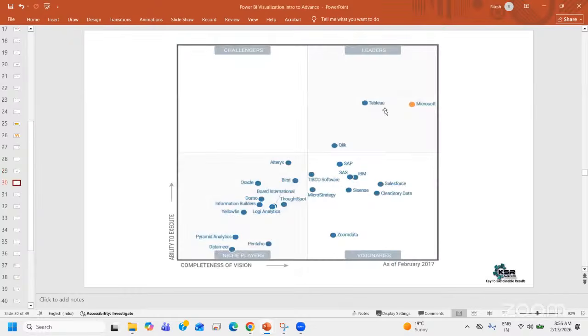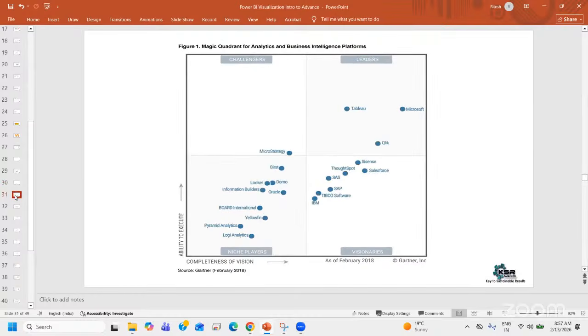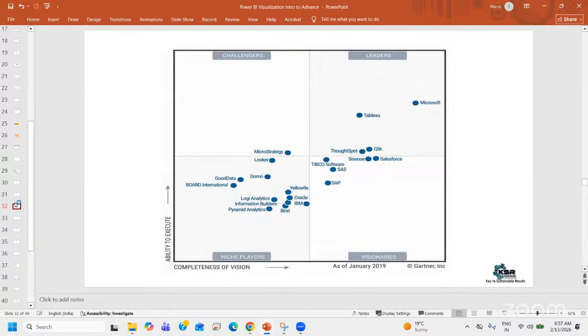You see, in 2017, somewhere Click came down, Microsoft increased. That means Power BI captured a good market and is almost competing. Still, it is down. I'm not saying that it is neck and neck, but it is still down. But if I go to 2018, almost at the same level. Power BI officially launched in 15. In 3 years, it is competing with a tool which was a global sensation a few years back, Tableau. And if I come down, in 4 years, it has overthrown the other competitors.